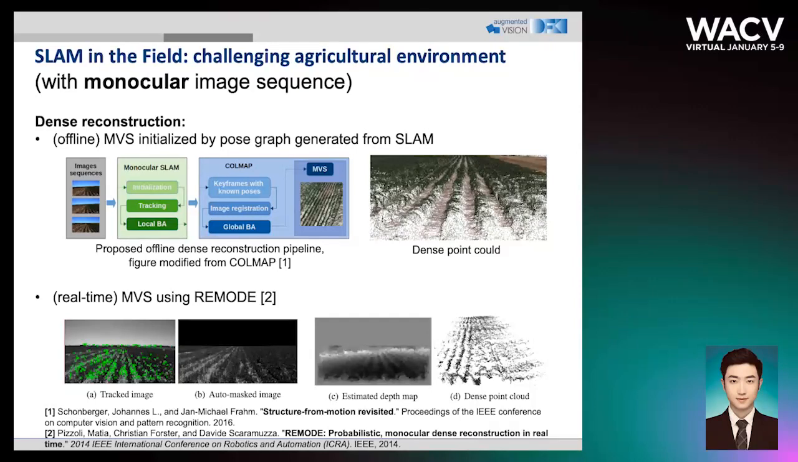For real-time dense reconstruction, we integrate REMODE into our pipeline. We show that the point cloud generated in real time is good enough for tasks like auto steer.